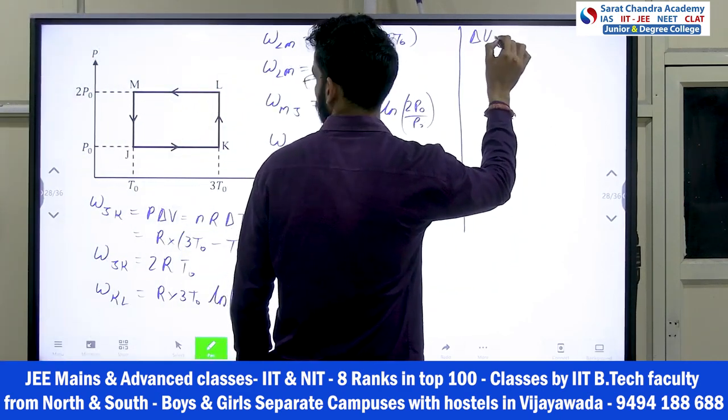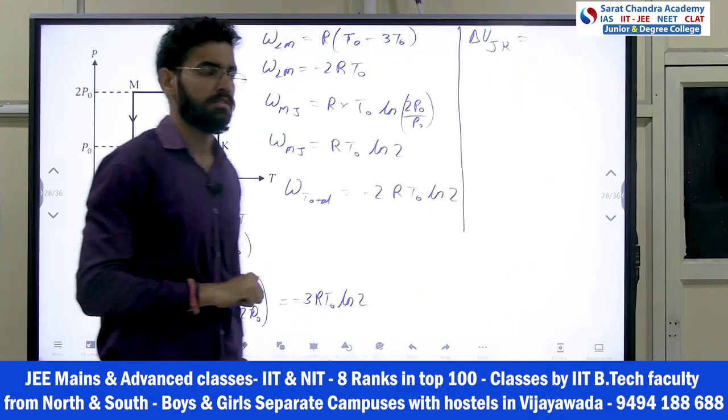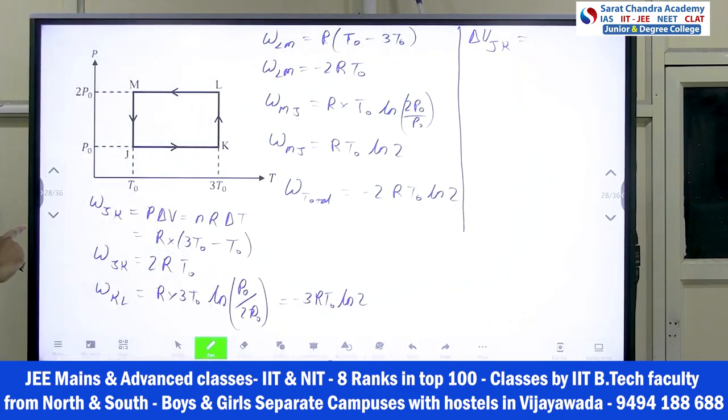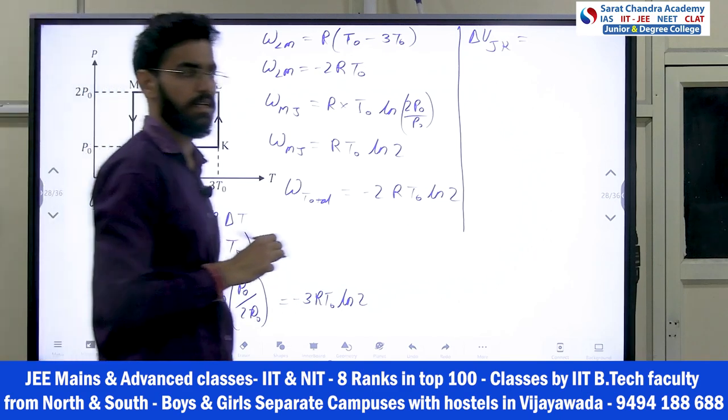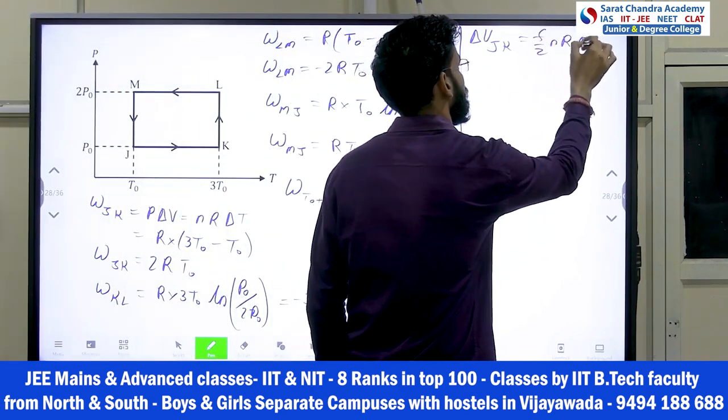Delta U in J to K. What is delta U? So we can say pressure constant. So we can say f by 2 nR delta T. What is the formula? f by 2 nR delta T.